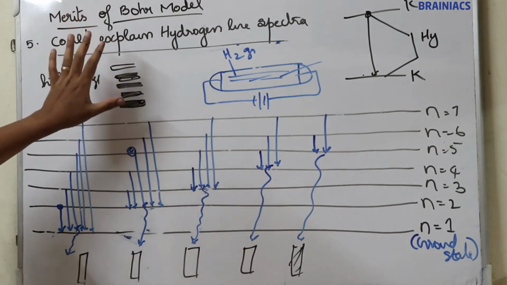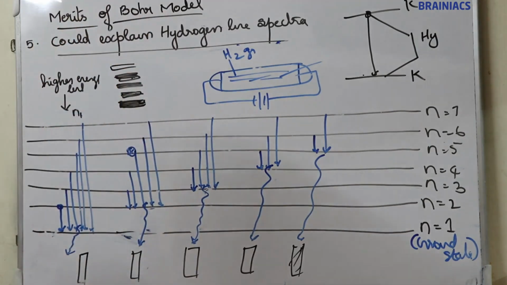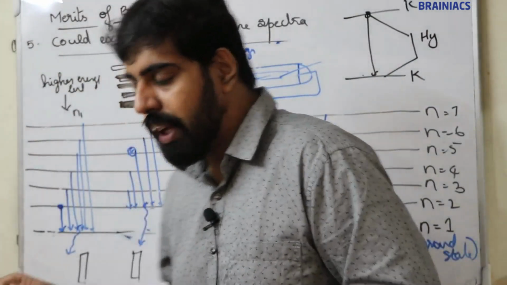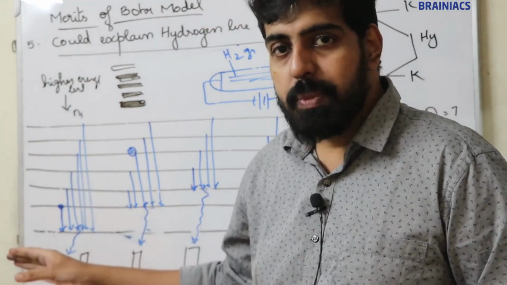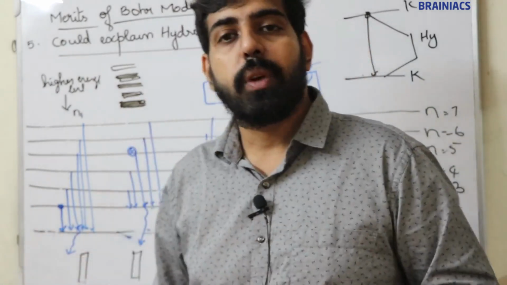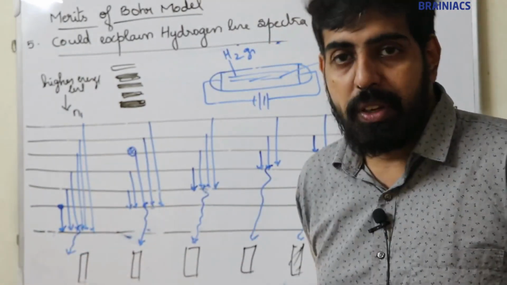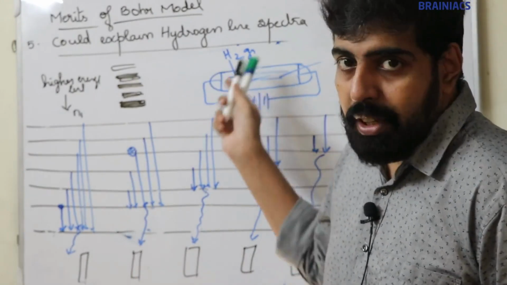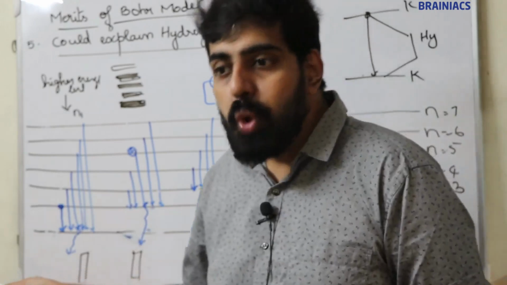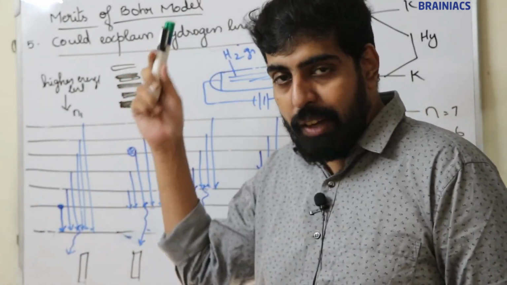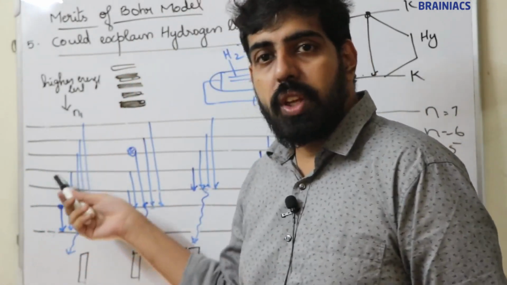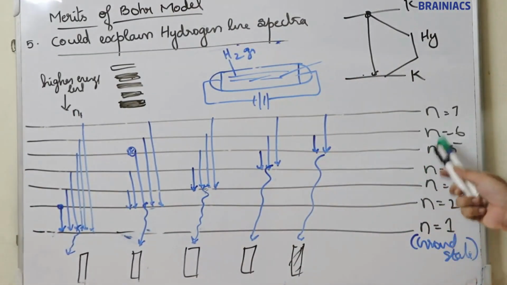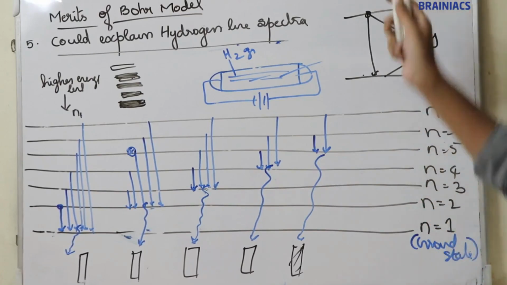Okay, hydrogen line spectrum. I think it's clear. I'll explain once more. Please listen carefully. In hydrogen, there is only one electron, and that electron is present in the n is equal to 1 orbit. When you apply electric energy, this electron will absorb energy and migrate to a higher energy level. Its ground state is n is equal to 1. It can move to 2, 3, 4, 5, 6, 7. These are all higher excited states.